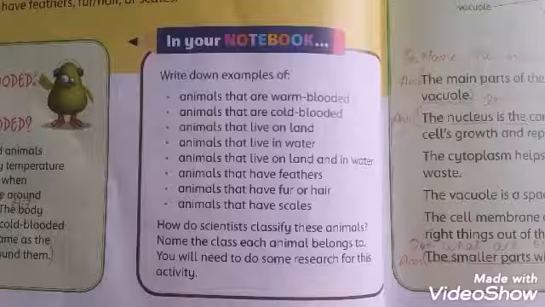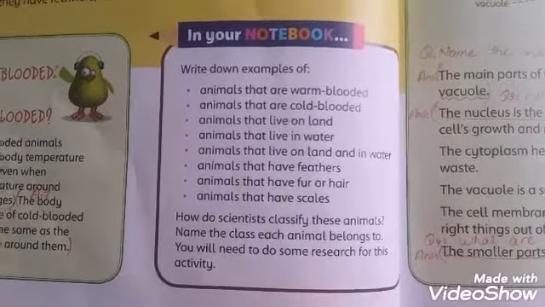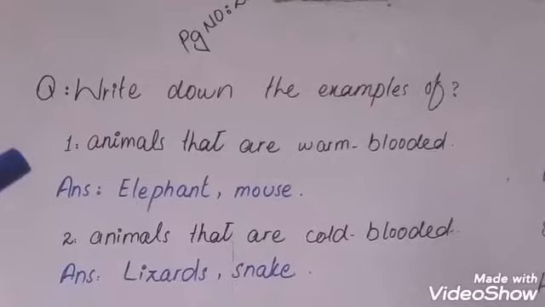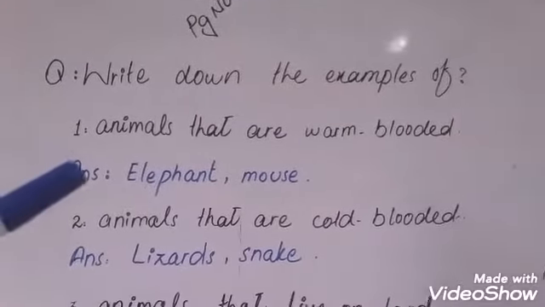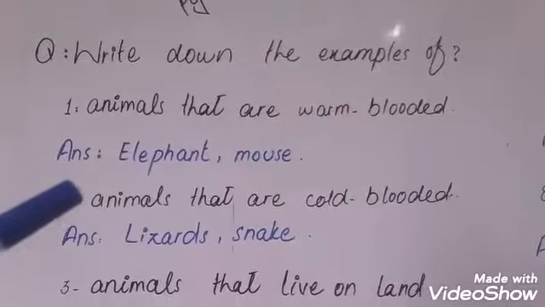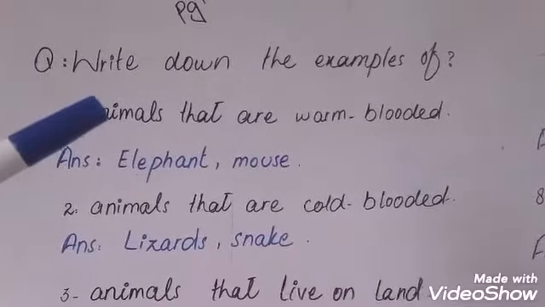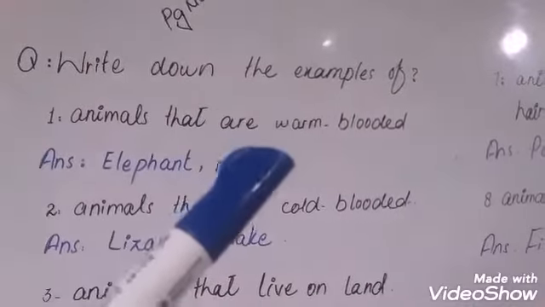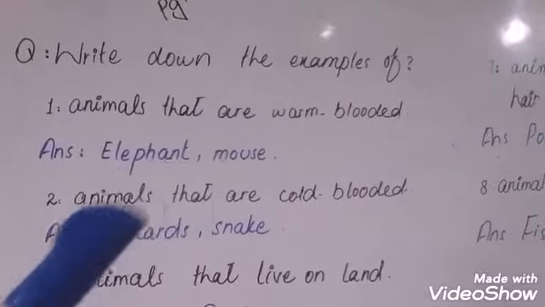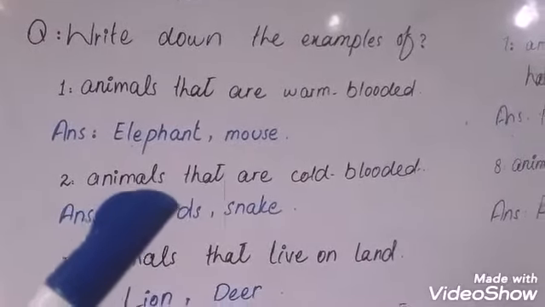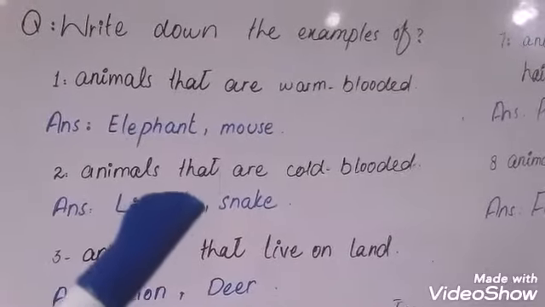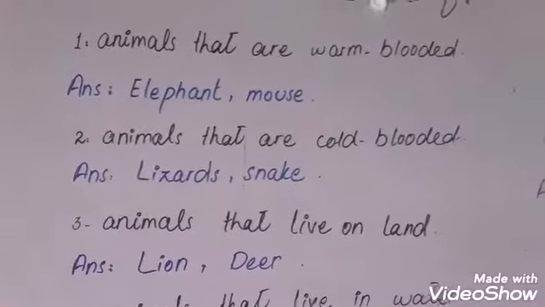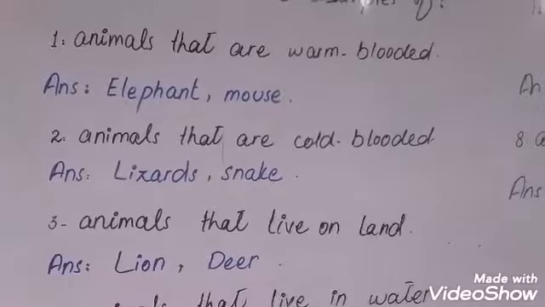On page number 20, some important questions and the answers are: first, write down examples of animals that are warm-blooded. Elephant, mouse. Warm-blooded means animals that keep their body temperature the same even when the temperature around changes. Second, animals that are cold-blooded. Lizards, snake. Cold-blooded animals means the temperature of cold-blooded animals is the same as the temperature around them.